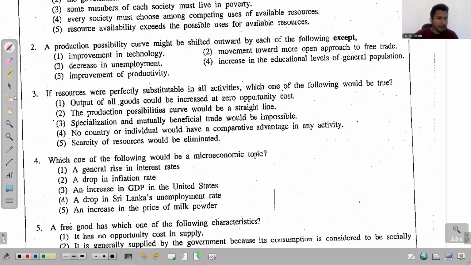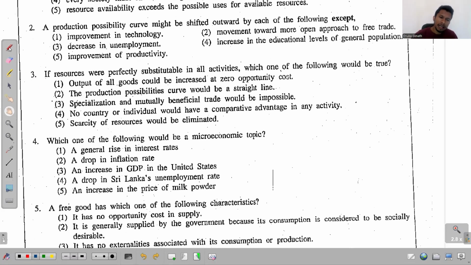It says, if resources were perfectly substitutable in all activities, which one of the following would be true? If you just select the relevant theory part for this, when resources become perfectly substitutable, what happens? Let me show you the theory first before we discuss this.